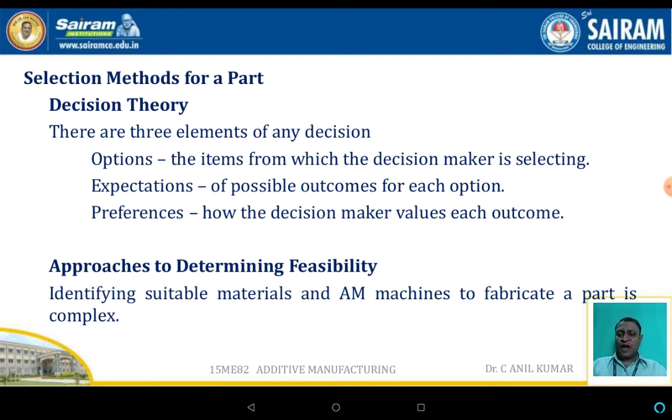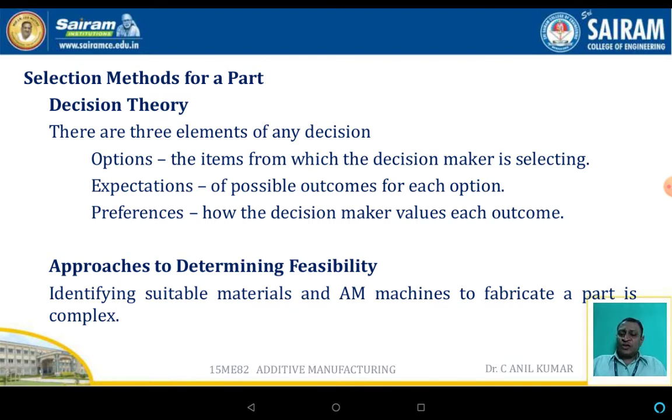Preferences are how the decision maker values each outcome. These three parameters are most essential and relevant for the selection of the material and also the type of machine used for the manufacturing process.